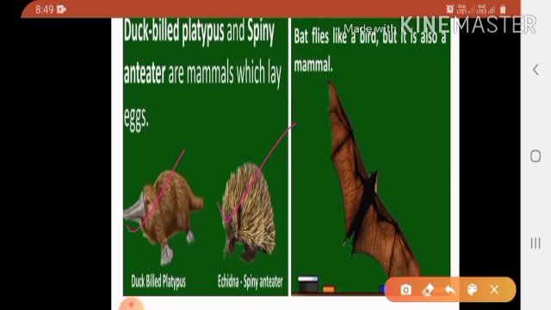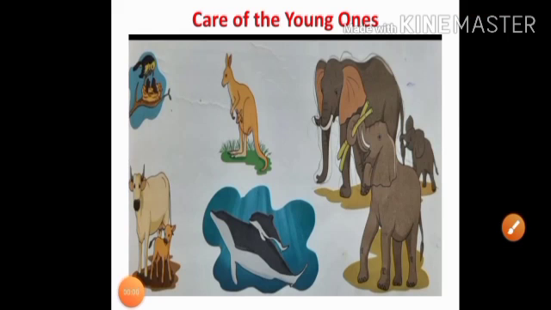Which lay eggs. And next is bat, flies like a bird, but it is also a mammal. Bat is a mammal. This is an image of a bat. This was about animals that give birth to young ones. Clear children? Okay.